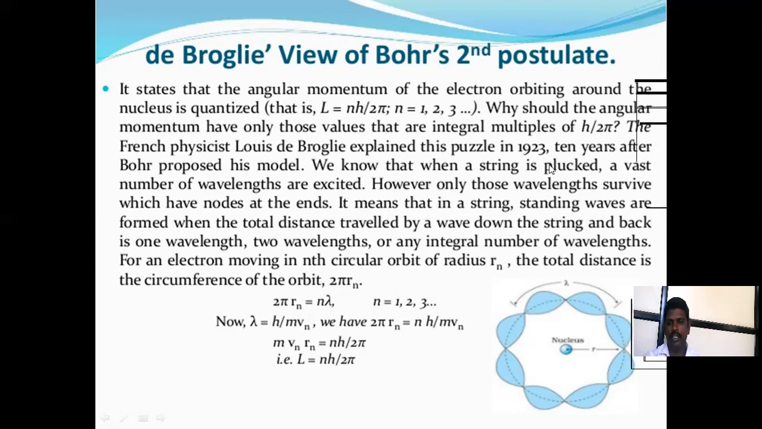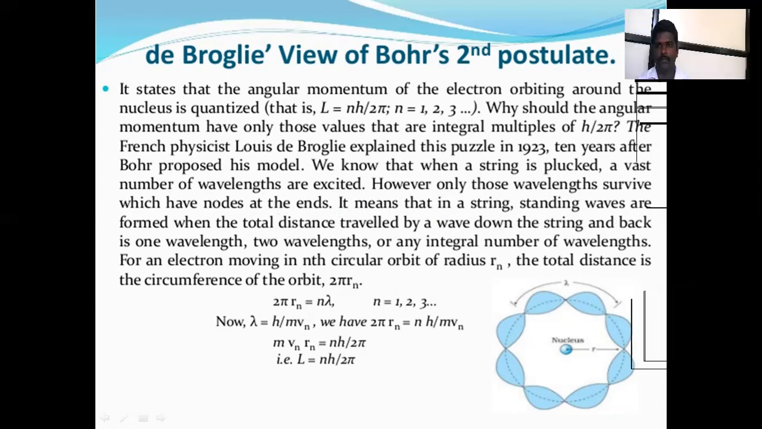We know that when a string is plucked, a vast number of wavelengths are excited. However, only those wavelengths survive which have nodes at the ends, which means that standing waves are formed. The total distance traveled by the wave down the string and back is one wavelength, two wavelengths, or any integral number of wavelengths. For an electron moving in the nth circular orbit of radius rn, the total distance is the circumference of the orbit, 2 pi rn, that is equal to n lambda, where n is equal to 1, 2, 3.